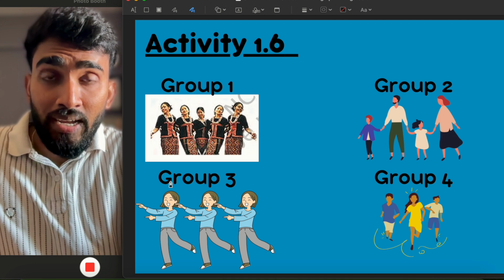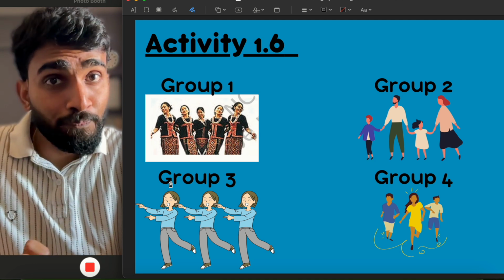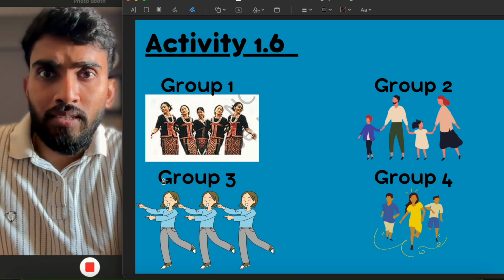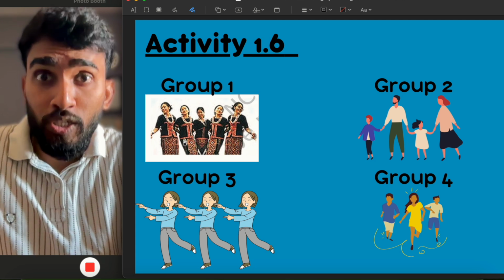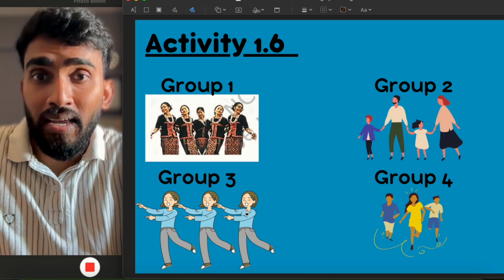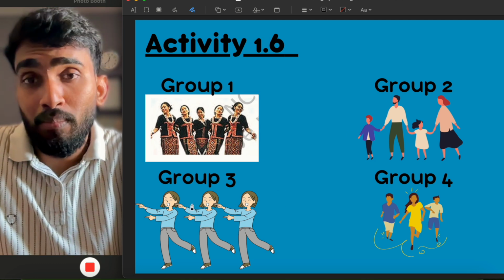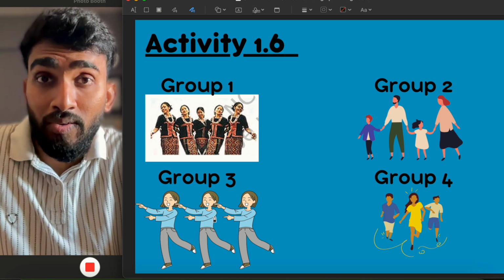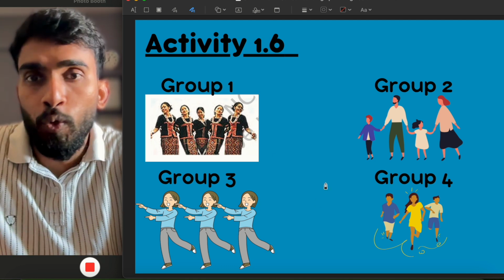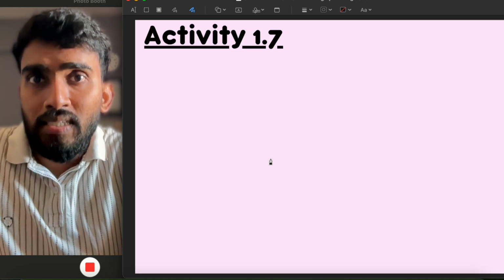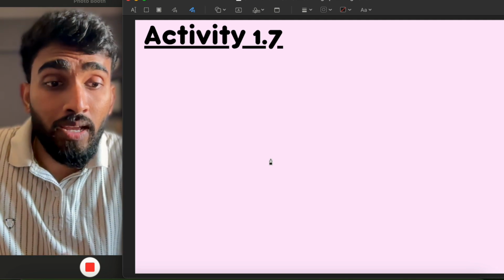In the same way, particles of matter attract each other. In some cases, the particles are attracted very strongly, like group 1. In some cases, it is intermediate, like group 2. And in some cases, the attraction is very weak, like group 3. To understand this, let us see another activity.